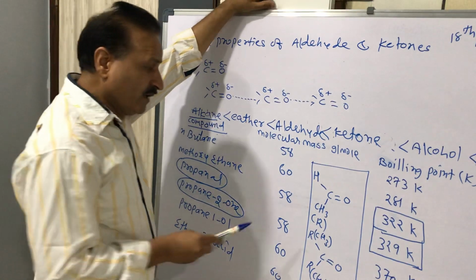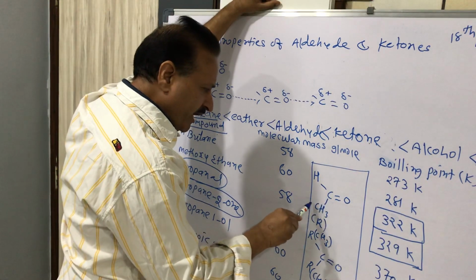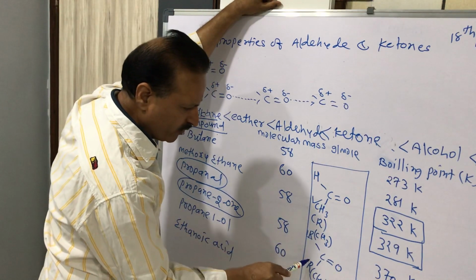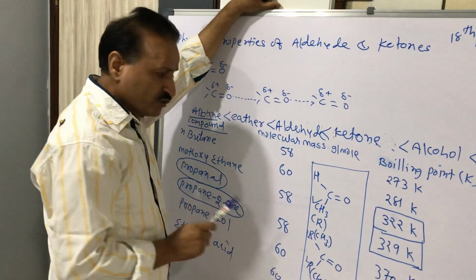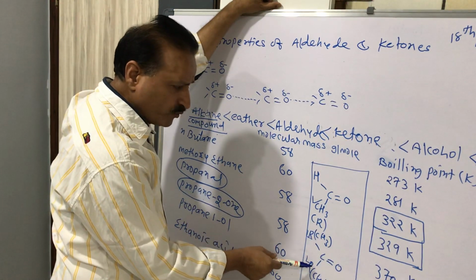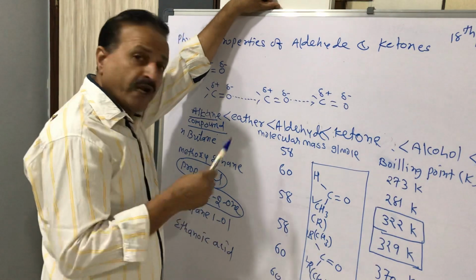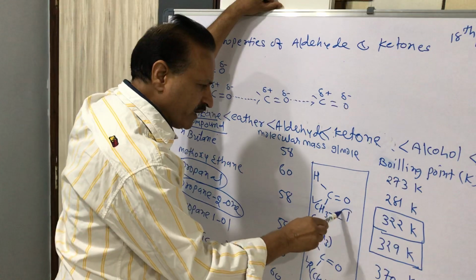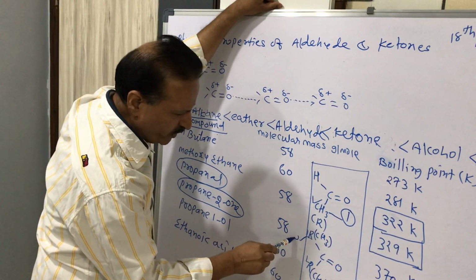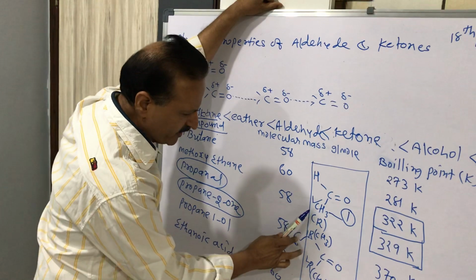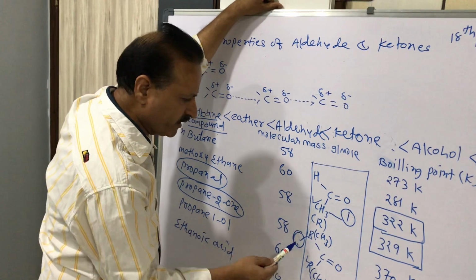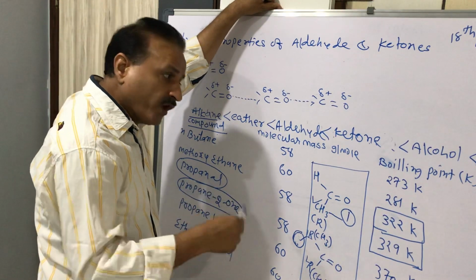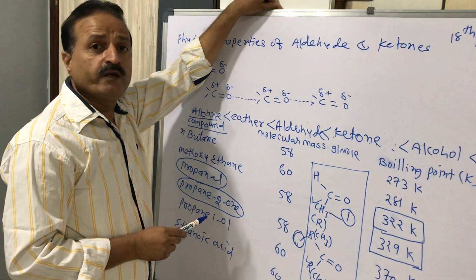We can see that in the aldehyde one alkyl group is attached, and in the ketone two alkyl groups are attached to the carbon. So in the ketone there are more alkyl groups present. An alkyl group is an electron-donating group, so polarity will increase. Here there is only one electron-donating group and here there are two, so the polarity will increase, and if polarity increases then the bond becomes strong, and if the bond becomes strong then the boiling point becomes high.